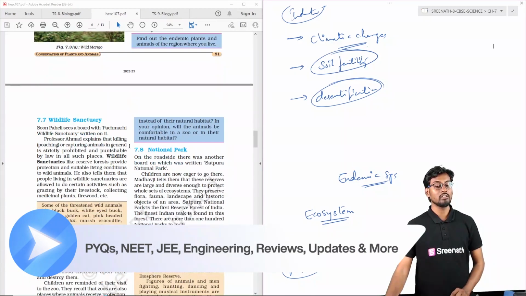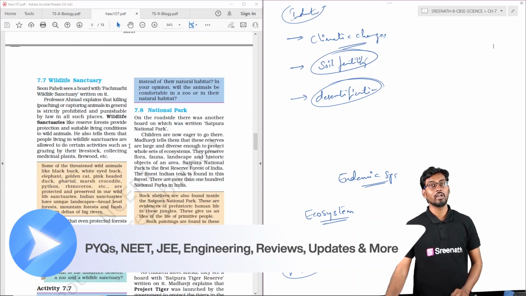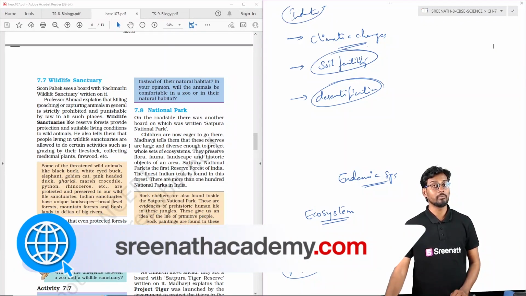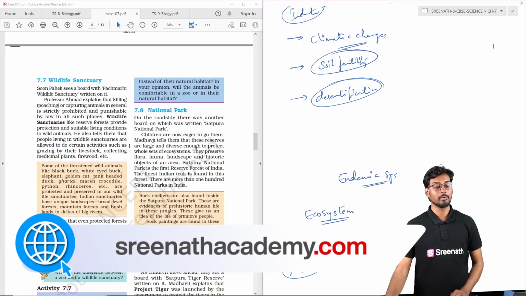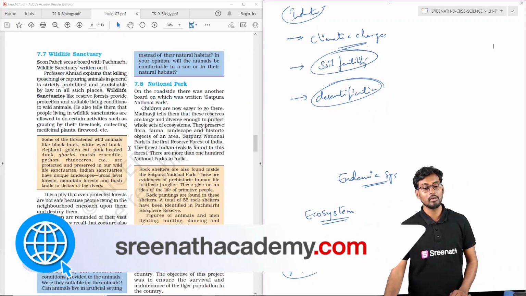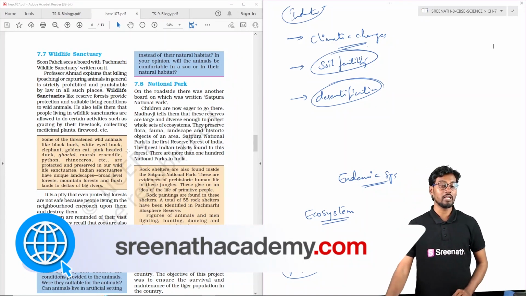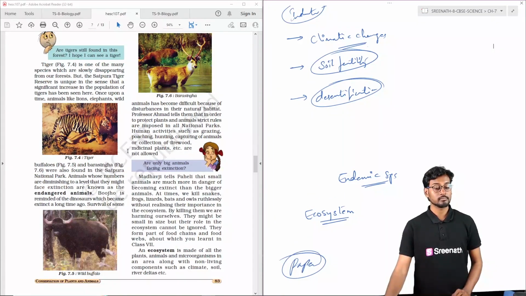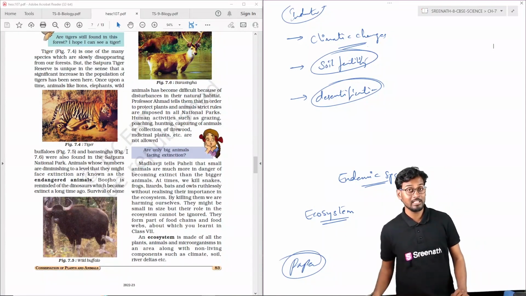And what are wildlife sanctuaries? Generally wildlife sanctuaries are places having the least human activity, and they are protected by the government under the State Wildlife Protection Act. In the same line, there are national parks, zoological parks, and here we also come across endangered animals.